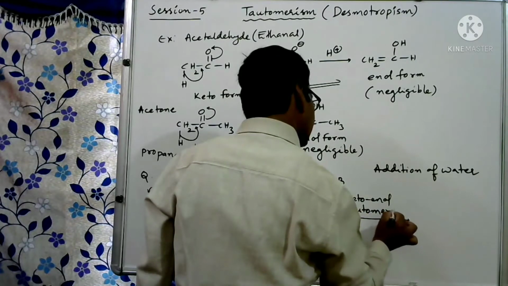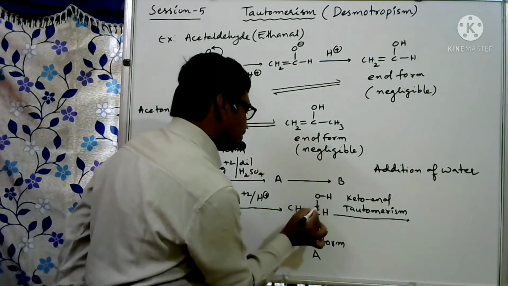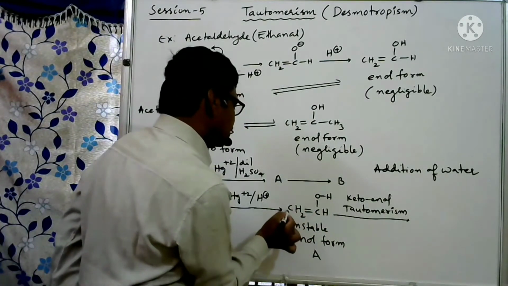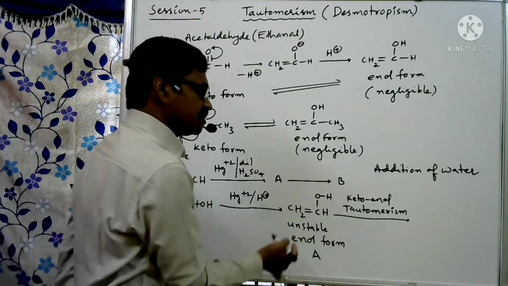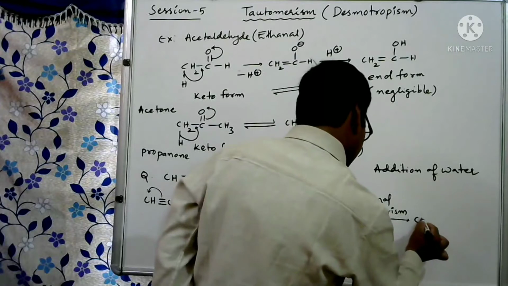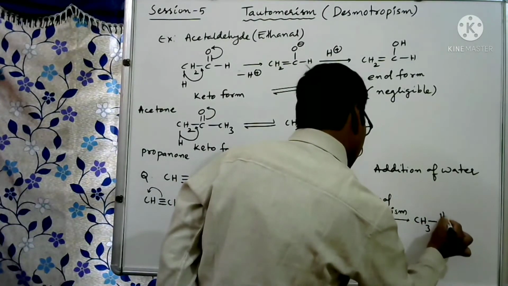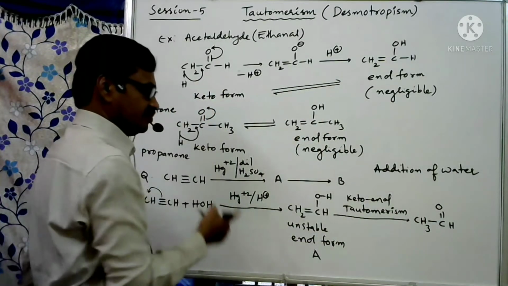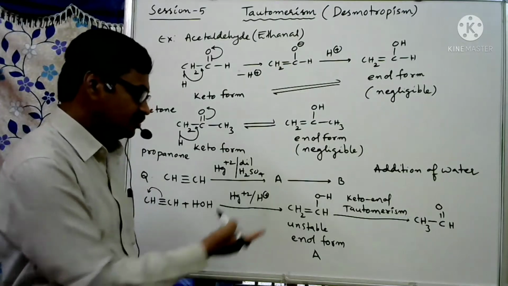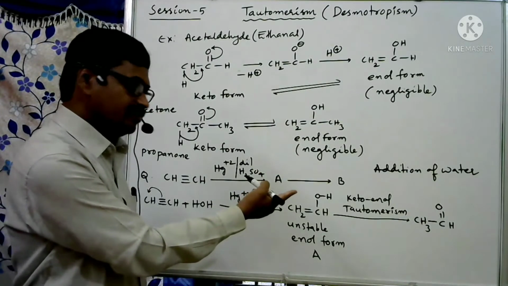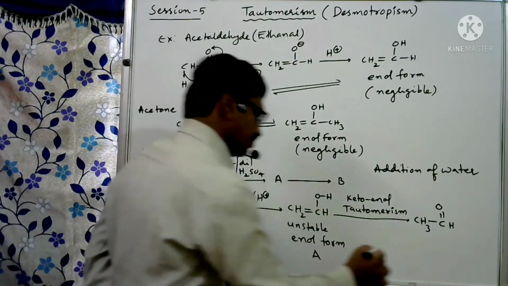This bond shifts from here to here, so this carbon gets the negative charge, and that negatively charged carbon will accept the H plus ion. So we can write it as CH3 single bond CH, then double bond O. Because of its greater stability, the enol form is immediately converted into the keto form, which is nothing but ethanal, otherwise acetaldehyde. This is B, the final compound.